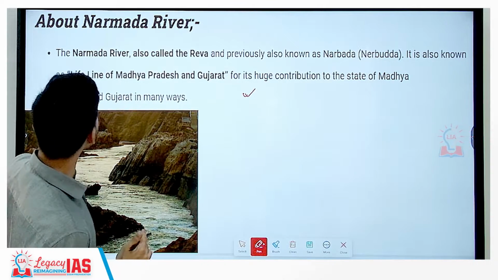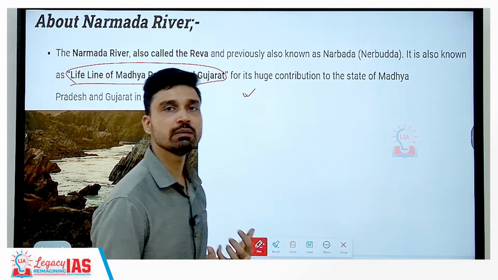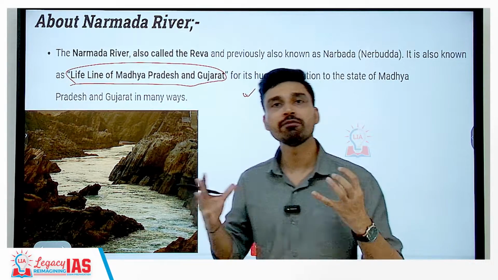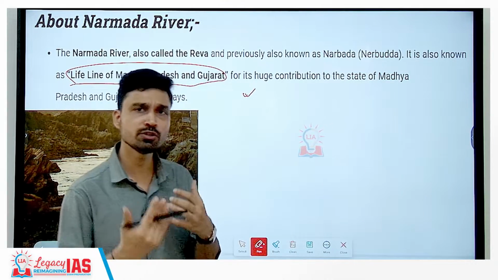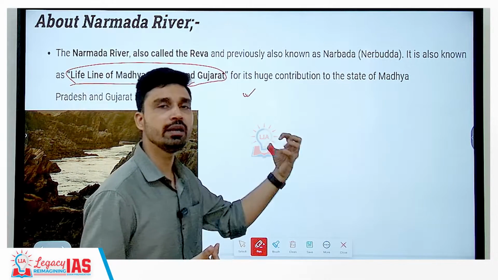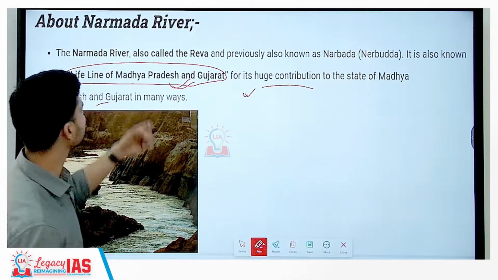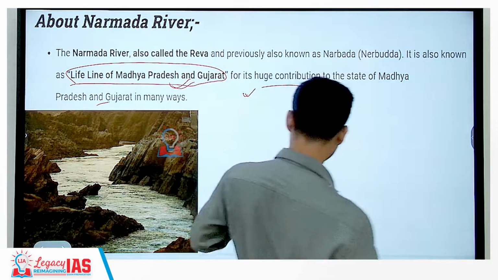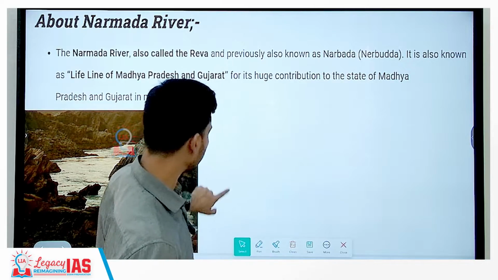Now it is also known as the lifeline of Madhya Pradesh and Gujarat because of the agriculture of Gujarat and Madhya Pradesh, the hydroelectricity generation of these states, the wildlife biodiversity of these states, as well as for the purposes of human consumption, that means domestic water consumption such as drinking and all, large parts of these states are dependent on the river Narmada for its large contribution, as we discussed, to the states of Madhya Pradesh and Gujarat in many ways.